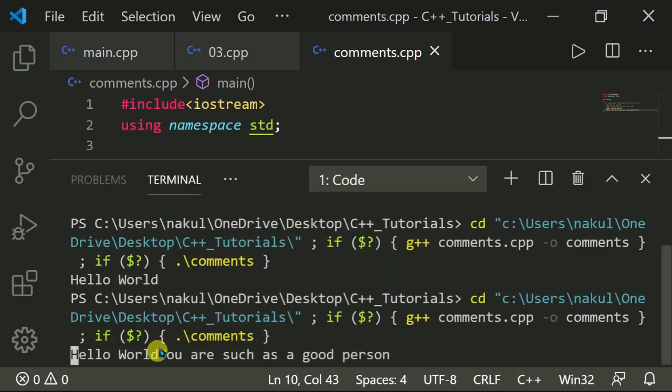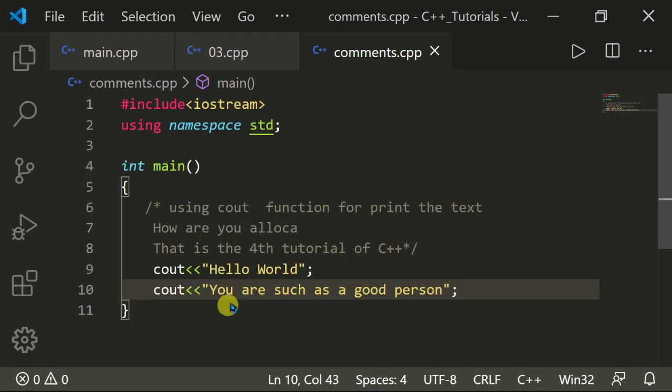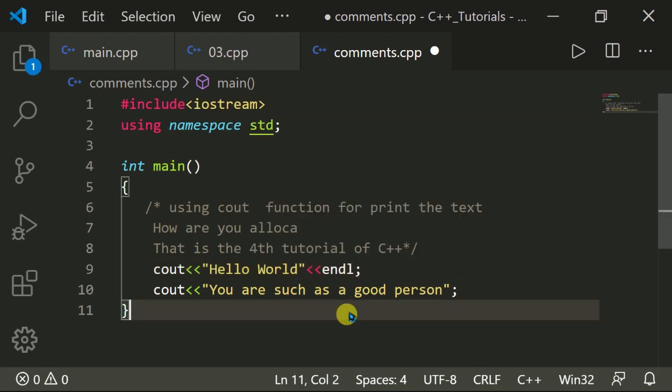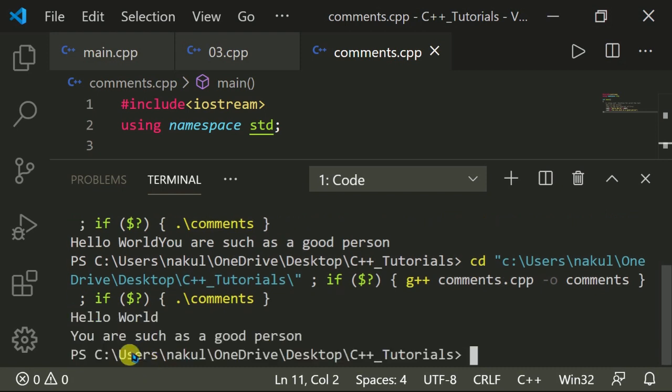Now this prints hello world, you are such a good person. It does not print the line on a new line, so just add a slash n, or you can also use endl, which means end line. Now it will print this code on a new line: hello world, you are such a good person.